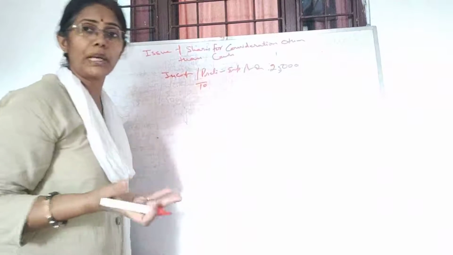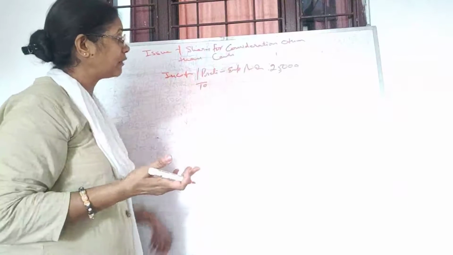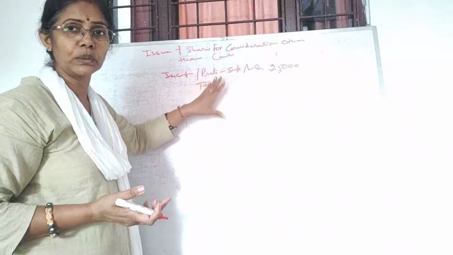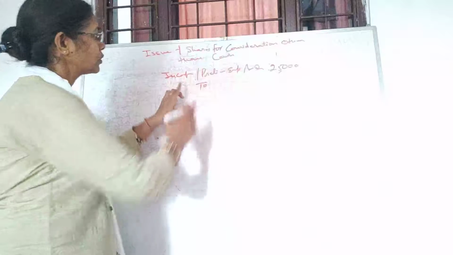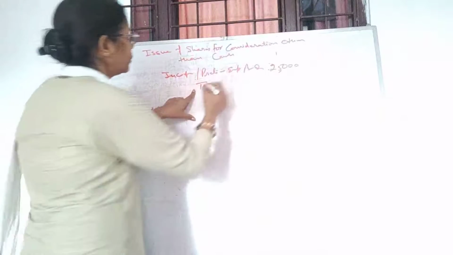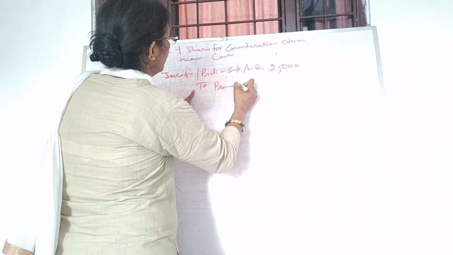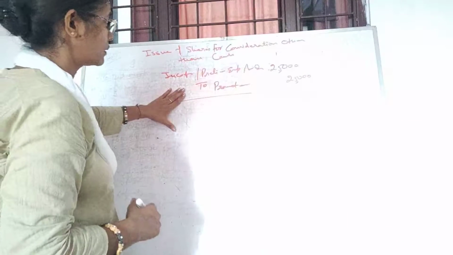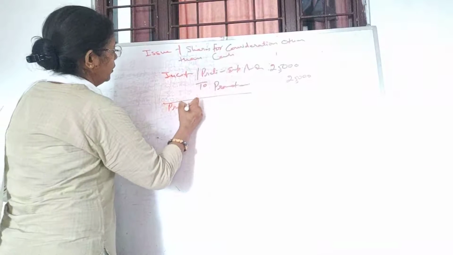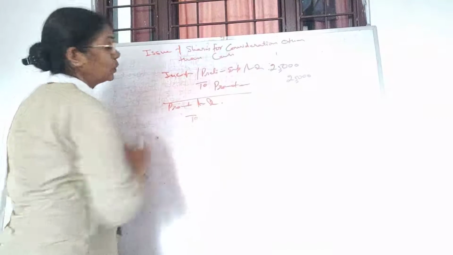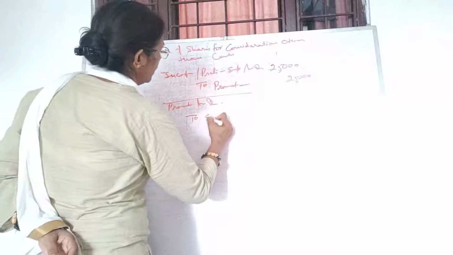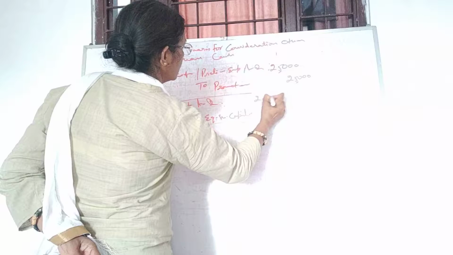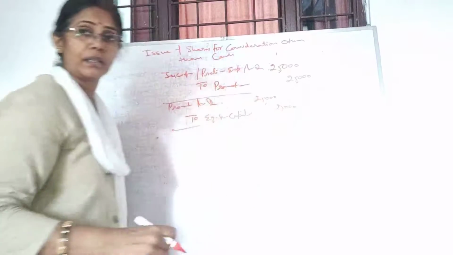Now, to whom are you paying? To the promoters. And you know that first we make them due, and then we allot the shares. Directly we don't allot. If you do the transaction directly, you will lose your marks. So first we have to make it due. To whom are we paying? To promoters. This is 25,000 rupees, decided. All right. Now this is the time to pay. Promoters account debit; what are you paying? Equity share capital, 25,000.